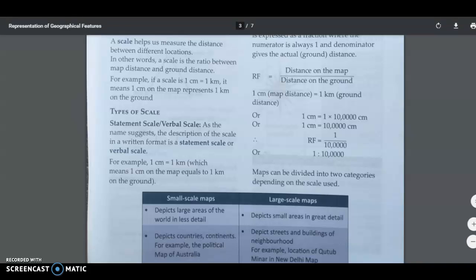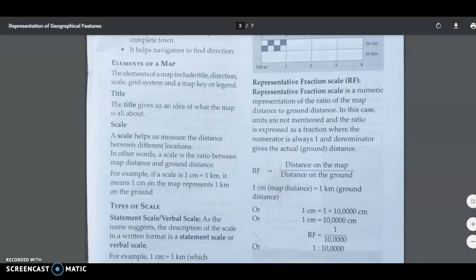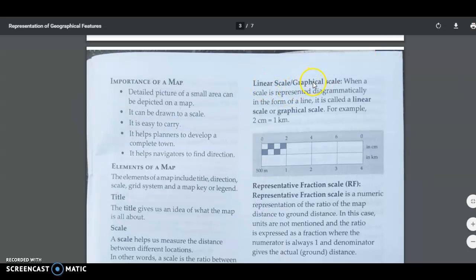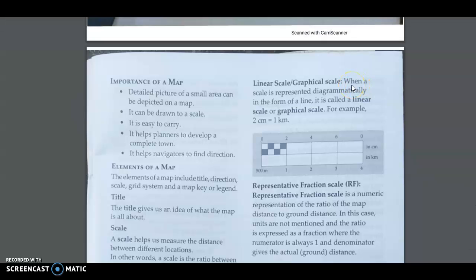Let us come to the next scale, and that scale is known as the linear scale or the graphical scale. You always know that you keep a scale in your geometry box. A similar kind of scale, when it is drawn in the form of a line, is called a linear or graphical scale. Now if you see here, you will have divisions.